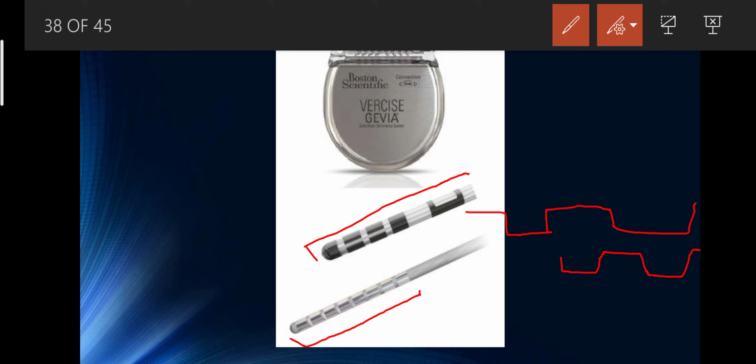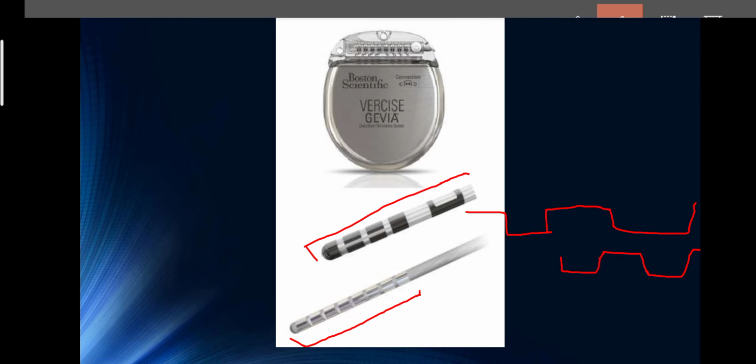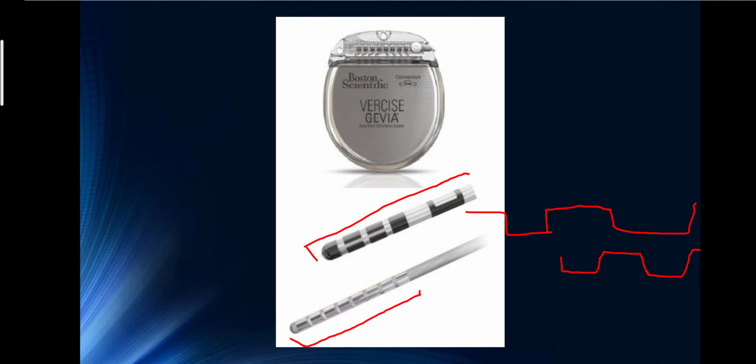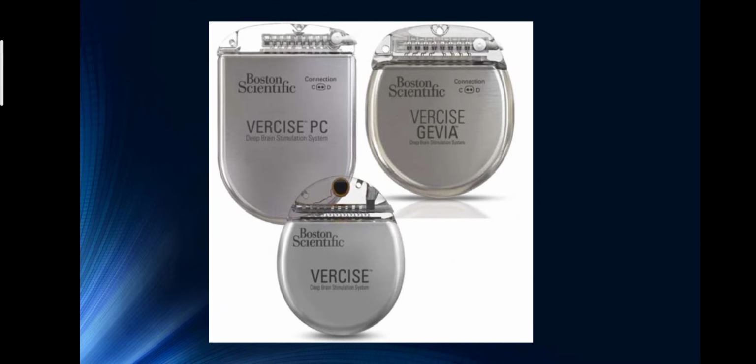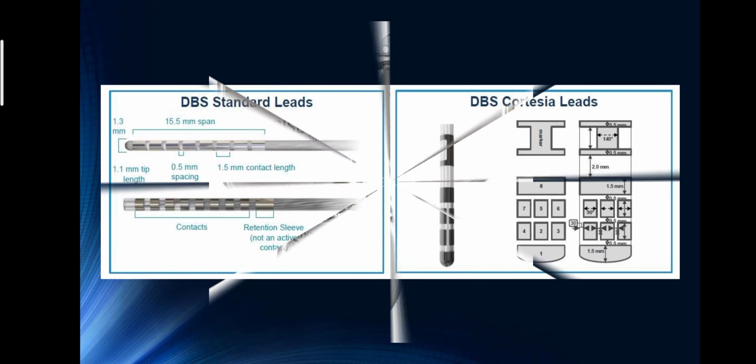So it is a deep brain stimulation system, indicated for use in bilateral stimulation of the subthalamic nuclei. It is an adjunctive therapy in reducing some of the moderate to advanced levodopa-responsive symptoms of Parkinson disease that are not adequately controlled with medications. These are all the different DBS devices that are used, and this is made by Boston Scientific. Boston Scientific is the company that made this device.